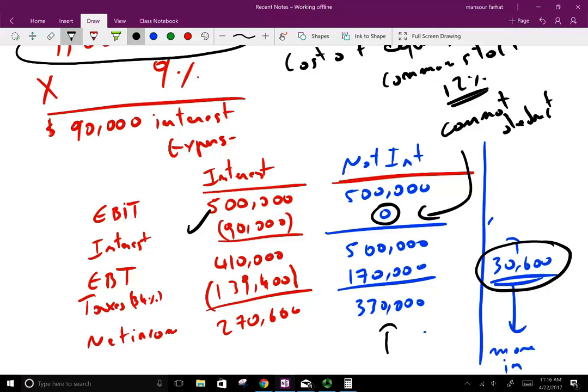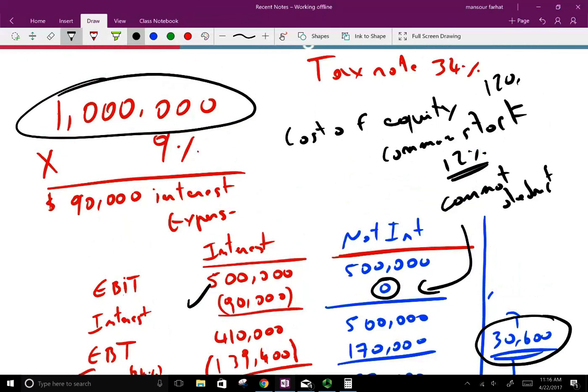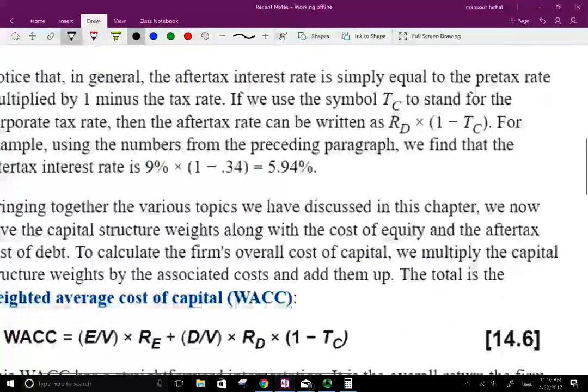So this is the effect of debt. It gives you a tax break. It reduces your taxes. Okay? But remember, if you issue equity, you still have to make payment, but it doesn't get deducted. We're not showing the payment here, but let's assume the payment is 120,000. So you still have to pay the shareholders 120,000, rewarding them at 12%. Okay? So let's keep going here.